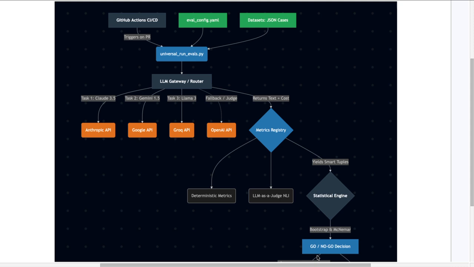To wrap this up, this architecture provides complete and deterministic observability for agentic workflows. It provides exactly how much an evaluation costs, how long it takes, and statistically guarantees whether a change is safe to merge.